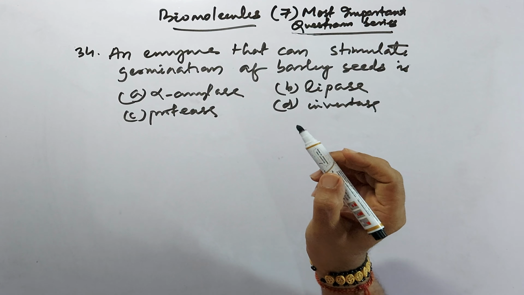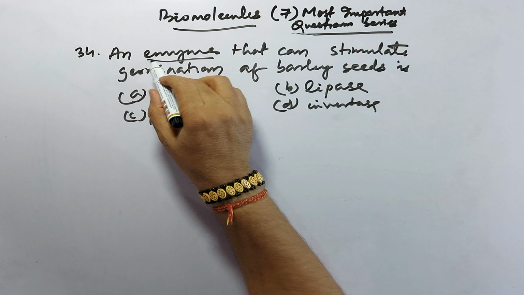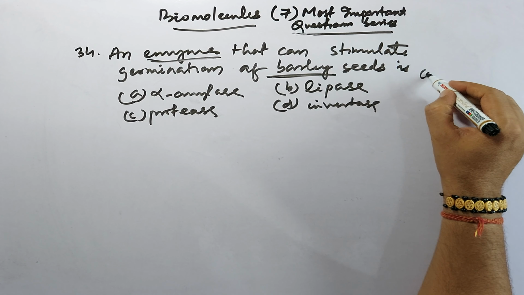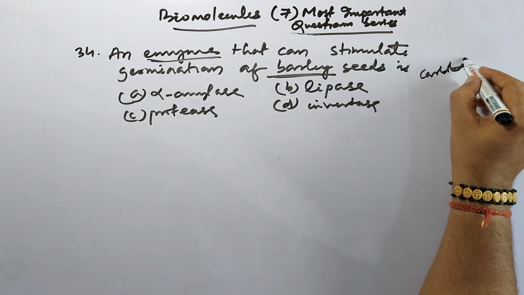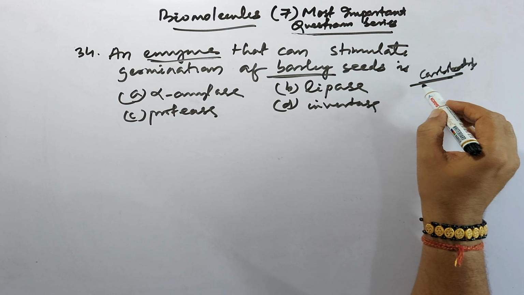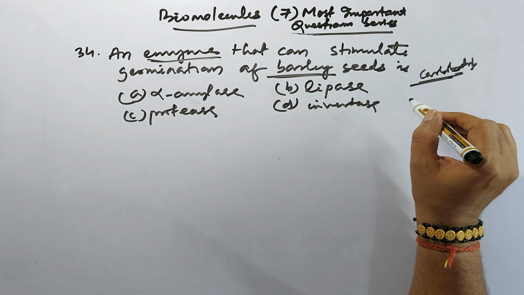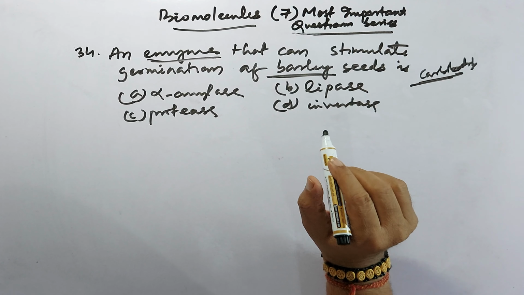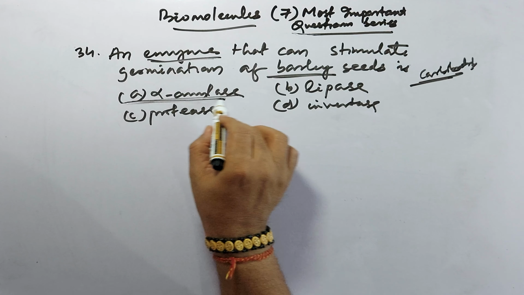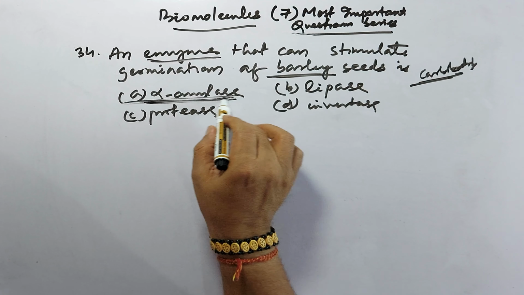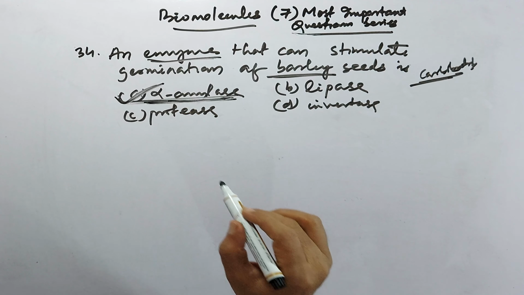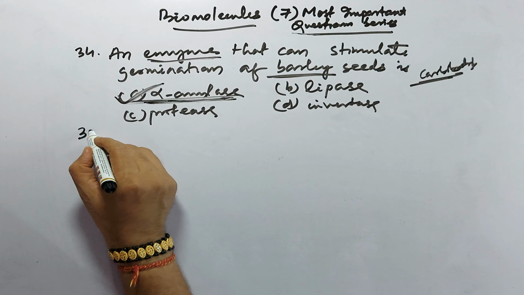So here we find the enzyme which stimulates the germination of barley. Barley is a carbohydrate-rich seed. So the carbohydrates, the polysaccharides, should be broken down, and the enzyme here is mainly alpha amylase. This alpha amylase plays the important role of mobilizing the reserve at the time of germination. So this is the correct answer. Question number 35.